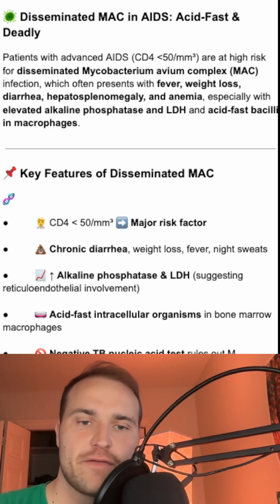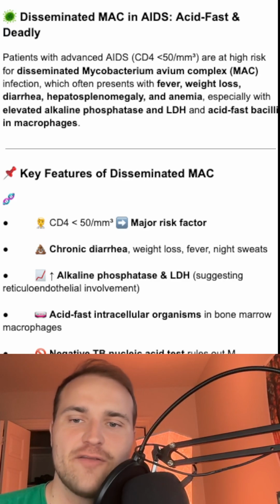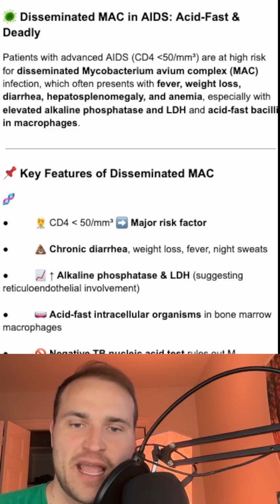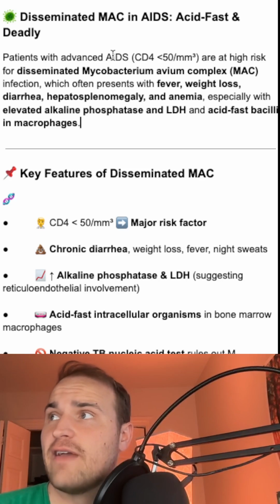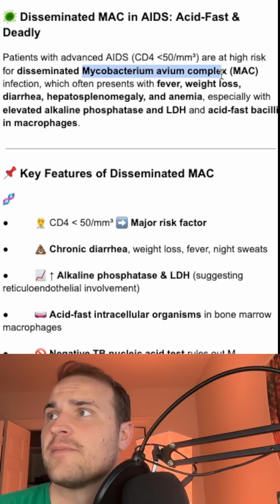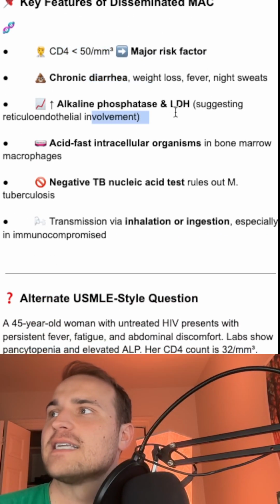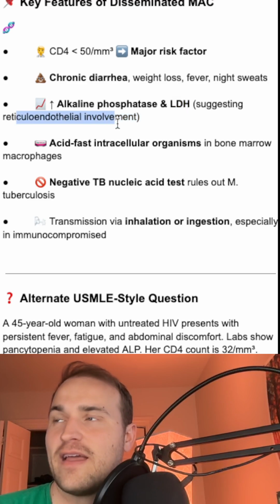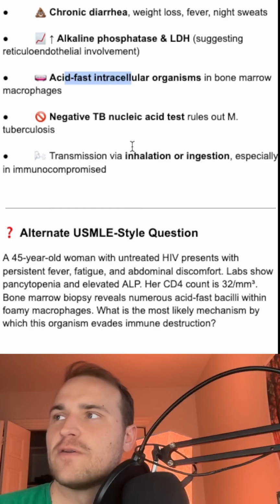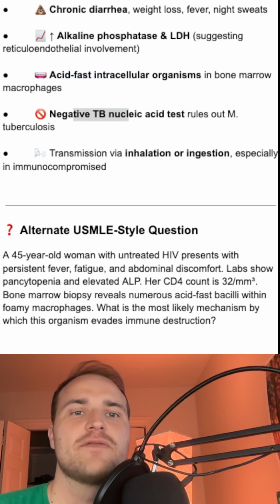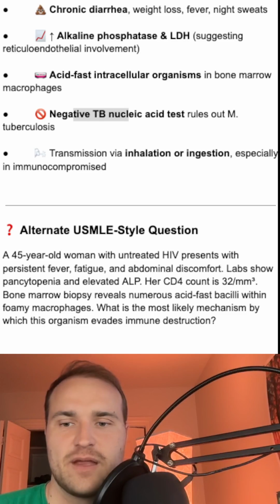So you'll see fever, weight loss, diarrhea, hepatosplenomegaly, and also some elevated alk phos and LDH. Also, it's going to be acid fast inside of foamy macrophages. So advanced age, less than 50 in your CD4 count, it's going to make you think of the MAC, the Mycobacterium avium complex. Some key features: low CD4, chronic diarrhea, alk phos and LDH that suggests reticuloendothelial involvement. Acid fast, of course, and also a negative TB, because you have to rule out TB before you know that it's going to be your MAC.